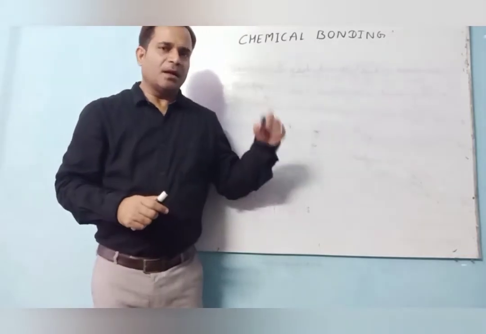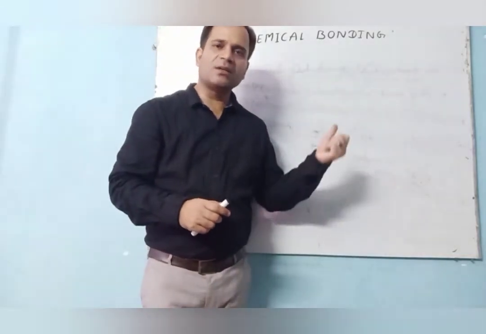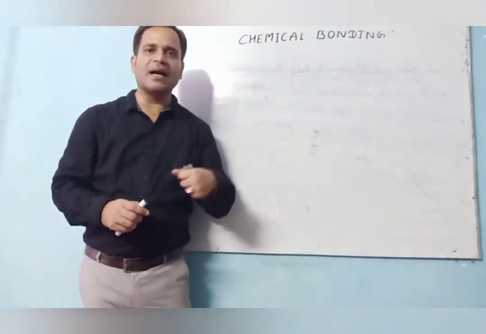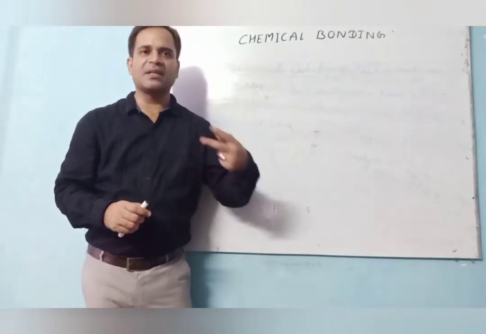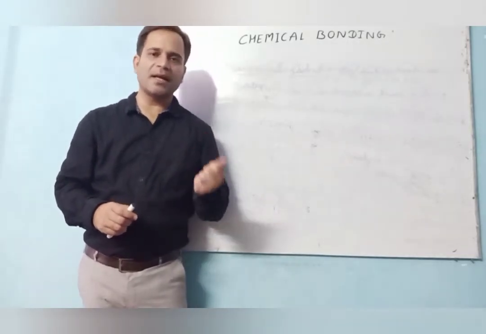Then after that I taught about the ions. What is an ion? How many types of ions? Basically two: one is the cation and the other is the anion.